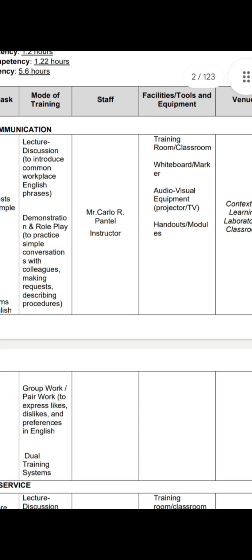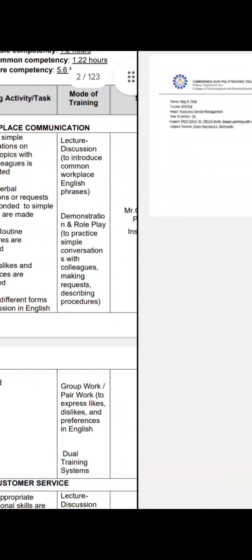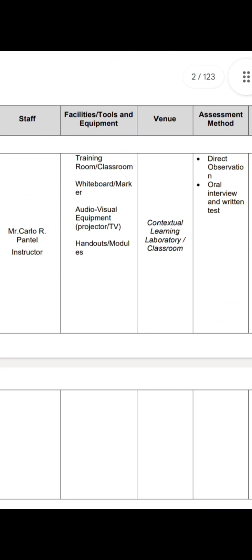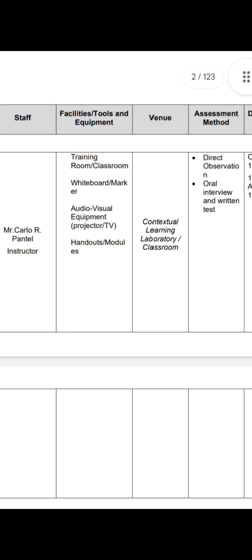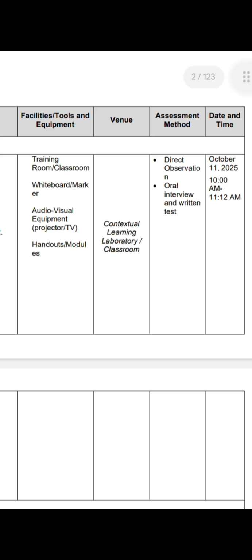Then in our staff we have Mr. Carlo R. Pantel, our instructor for this task. Then we have facilities and tools like classrooms, then equipment and tools: whiteboard, marker, audiovisual equipment like projector, TV, handouts, modules, and others. Then in venue, we have contextual learning laboratory classroom.